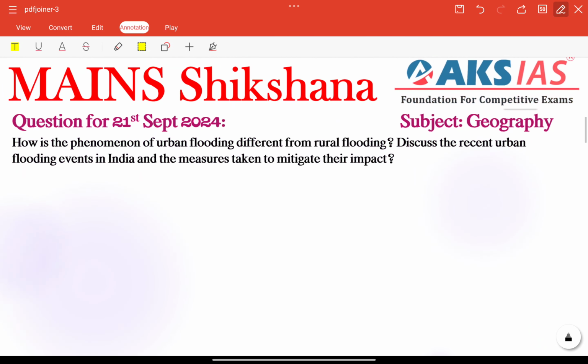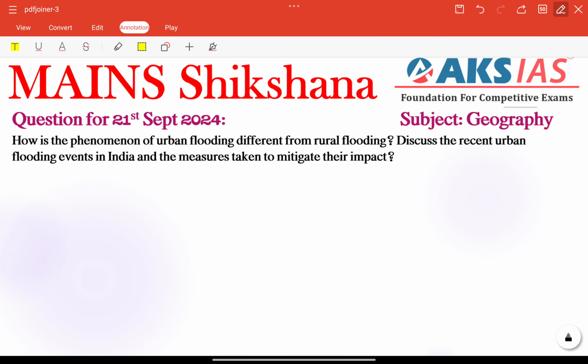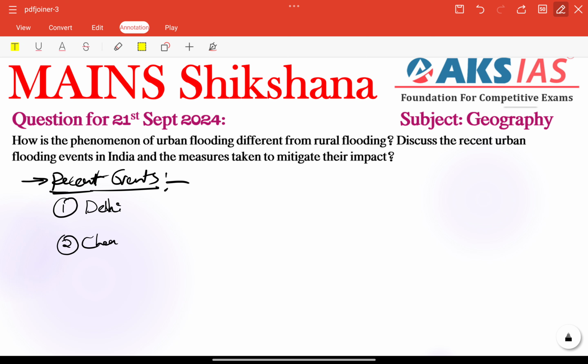Other than that, the next important keyword we need to address is recent events. Recent urban flooding events in India are very, very important. Here we need to identify what we have recently experienced, like the Delhi floods, previously the Chennai floods, the Mumbai floods, and even in Bengaluru we have experienced these types of floods.